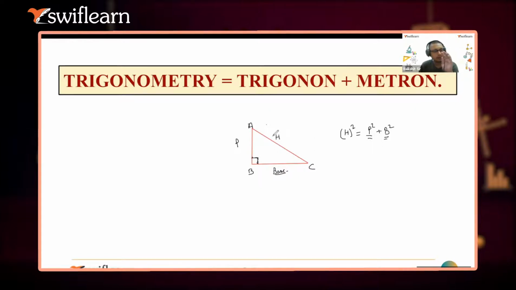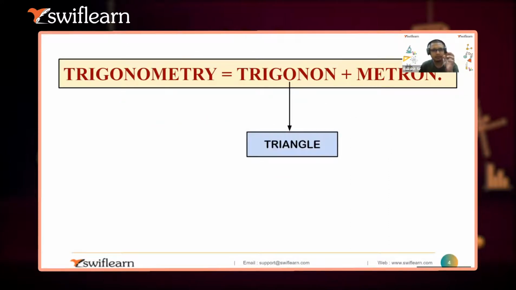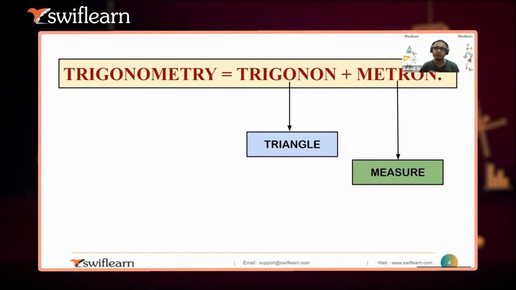You can find out the rest of the things by using any single other side or two angles. How will we do that? We will study that in today's class. So let's start. Trigonometry usually means trigono and metron, which means measurement. So basically, the measurement of triangles. Initially, in the ninth and 10th classes, we are mainly focusing on right angle triangles only, Ashmit.